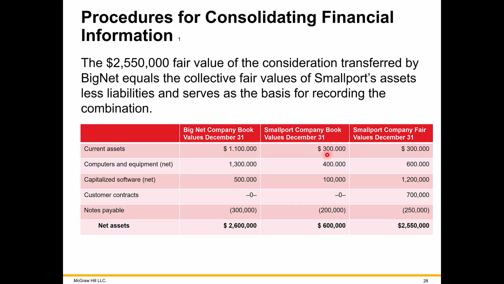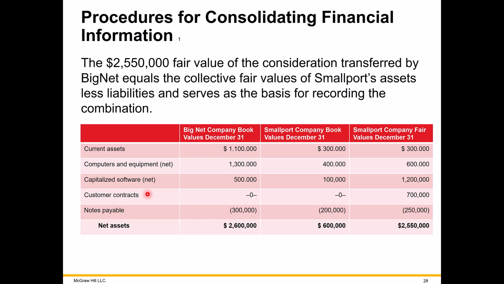So current assets are the same, computer and equipment here is worth more than their book value. So that's why we're paying $600,000 worth, not just $400,000. And let's see, $11,000 more in software value as compared to book value. And here's an asset that's not even on the books of SmallPort.